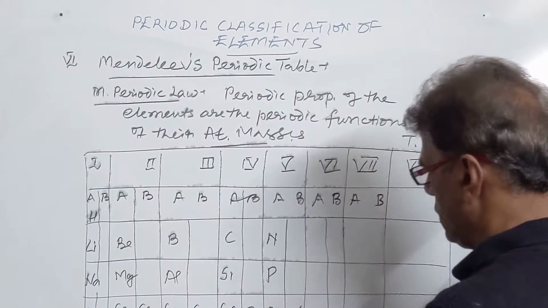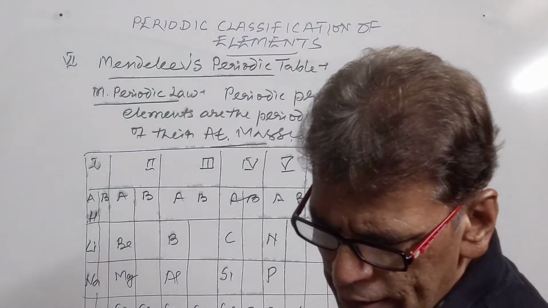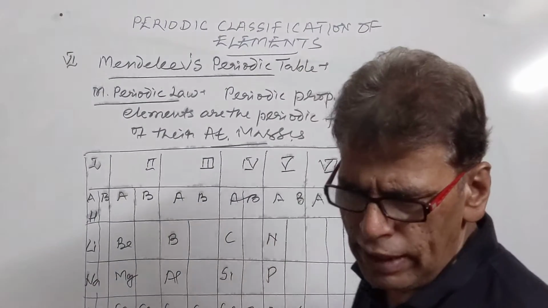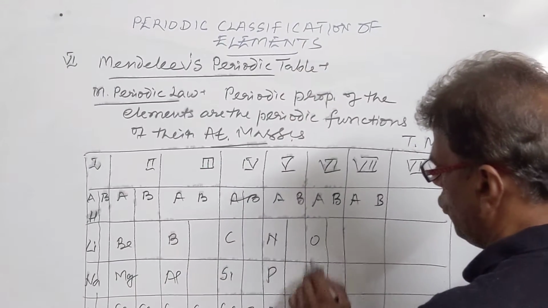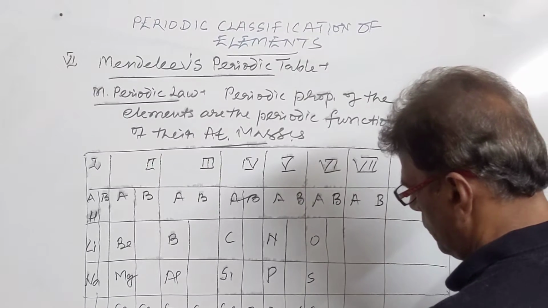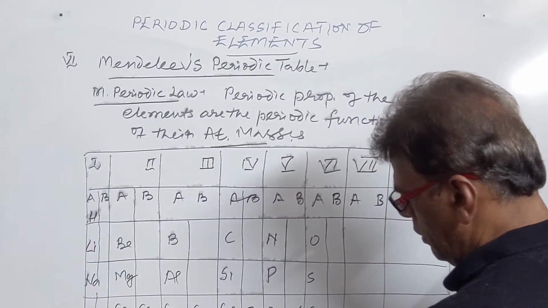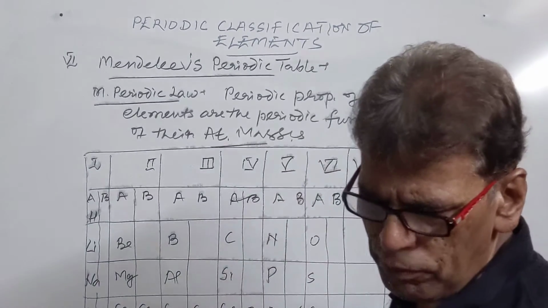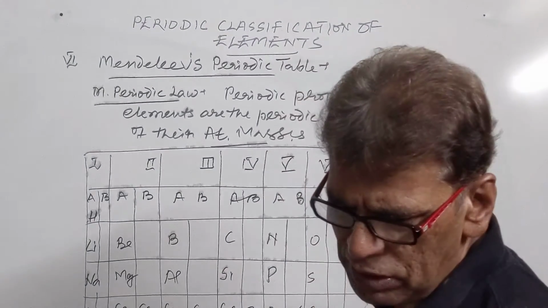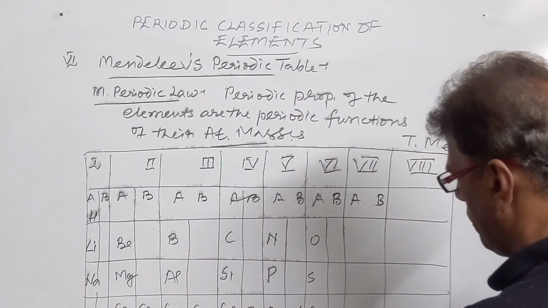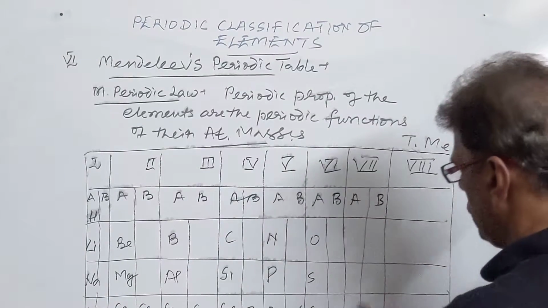Then we come to the sixth group. It belongs to the oxygen family. It contains the elements oxygen, sulfur, selenium, tellurium. Polonium was not known at that moment, it came after that. These elements were discovered later on. And along with this family, chromium, molybdenum, and tungsten were placed. Chromium was placed with selenium. Then we have the seventh group.